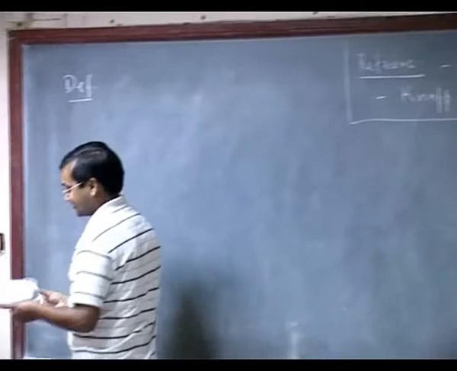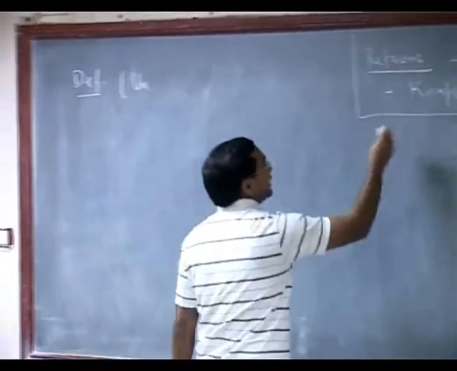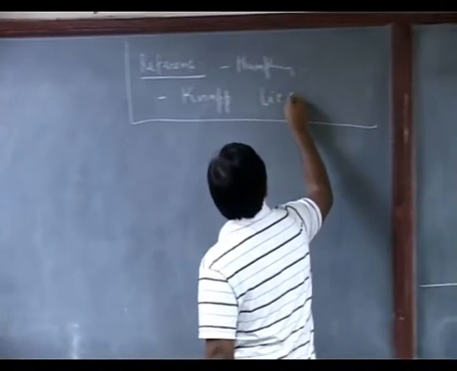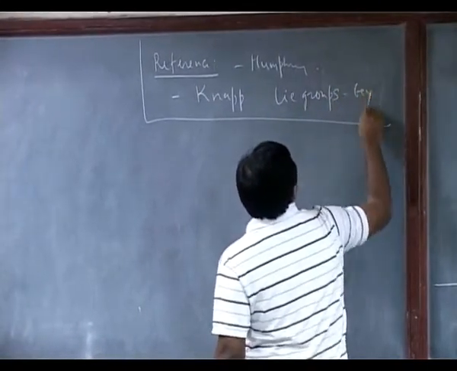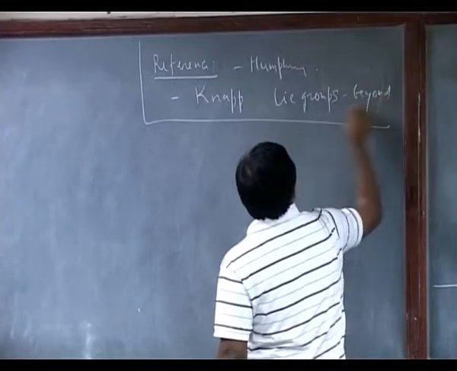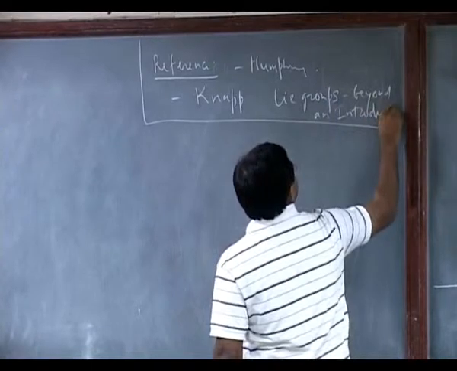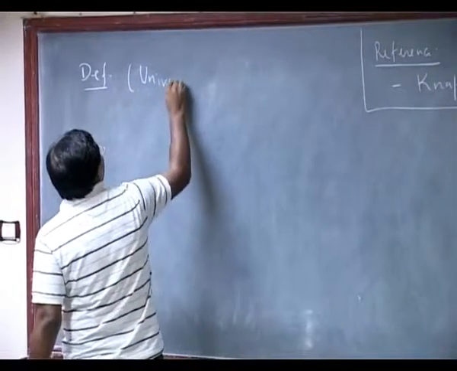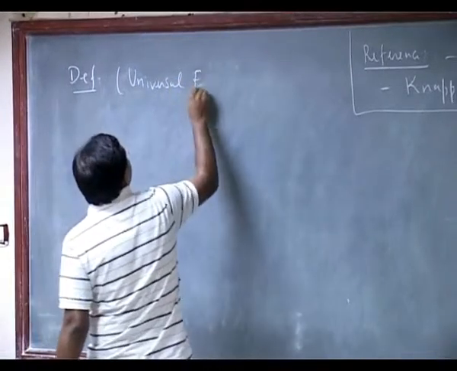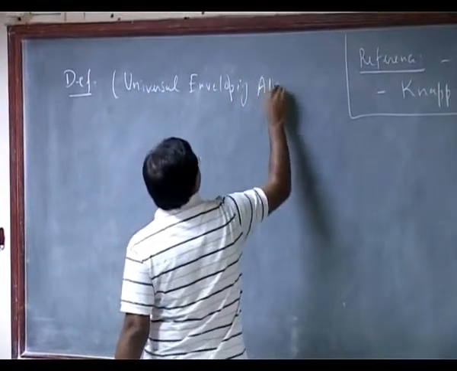So definition. So definition of, yeah, Knapp, Lie Groups Beyond an Introduction. Universal enveloping algebra.